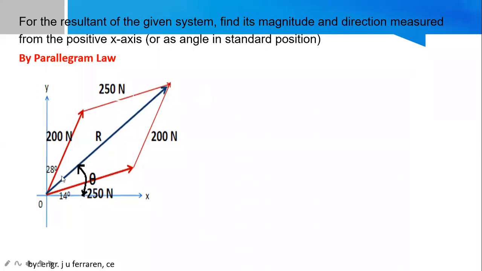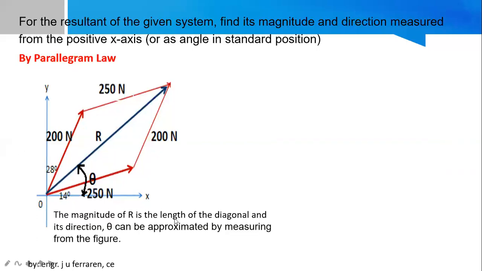Which can be obtained by just measuring, whatever scale you adapted in the plotting of your forces. For the angle, you need an instrument. If approximate, a compass can also work. Or a protractor, or a vernier as in surveying. Then you can solve for the angle. It is approximate. Okay, the magnitude of R is the length of the diagonal, and its direction theta can be approximated by measuring the figure.